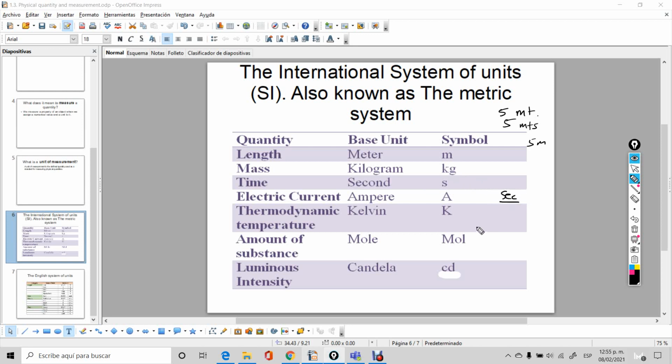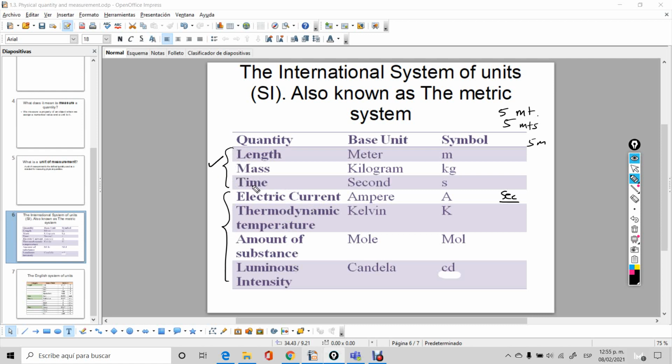And then we have other more complicated quantities like electric current, thermodynamic temperature, amount of substance, and luminous intensity. So just know that there are other quantities. We're not going to use them much or at all in this course. The ones I care about a lot for you to understand are these three.